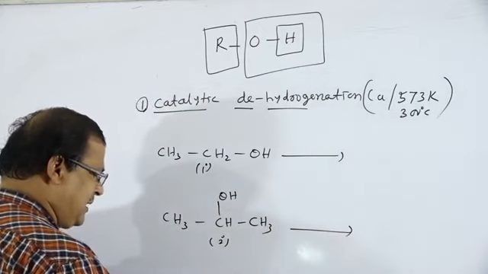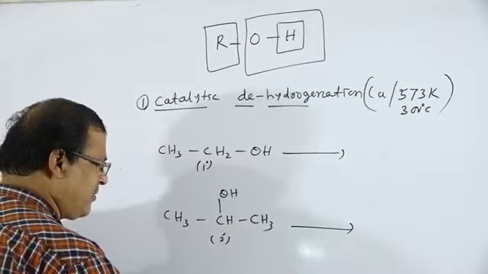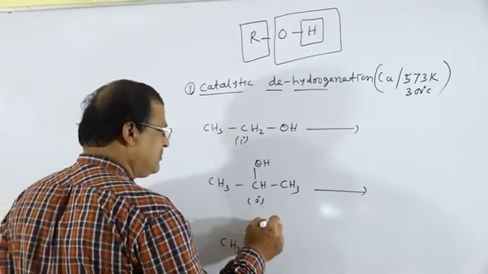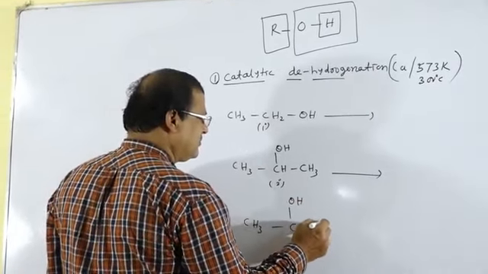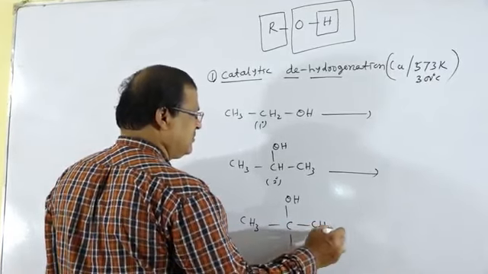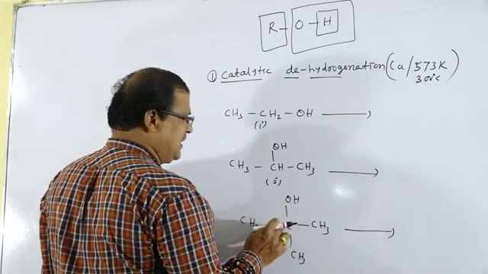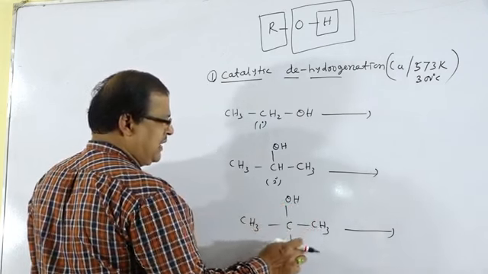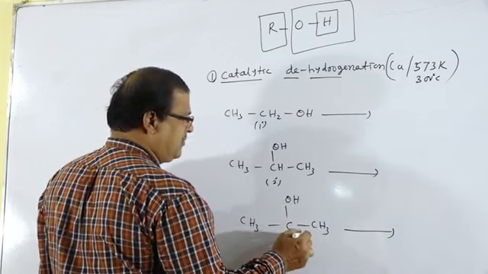And if we take a tertiary alcohol, the OH group is linked to a carbon atom which is directly linked to another 3 carbon atoms.